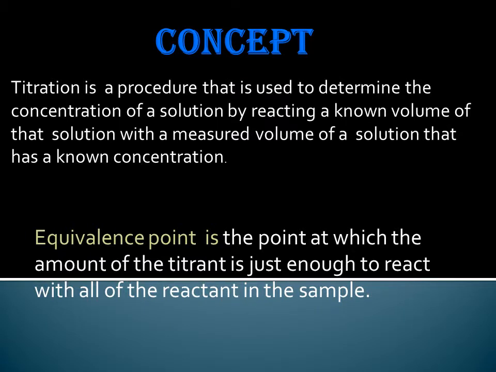So the concept behind this lab is titration, obviously. Titration is a procedure that is used to determine the concentration of a solution by reacting a known volume of that solution with a measured volume of a solution that has a known concentration. So in this lab, the acid is going to be the unknown concentration, and the known concentration is going to be the base, which is going to be potassium hydroxide. And how we are going to figure out the concentration is by looking for the equivalence point.